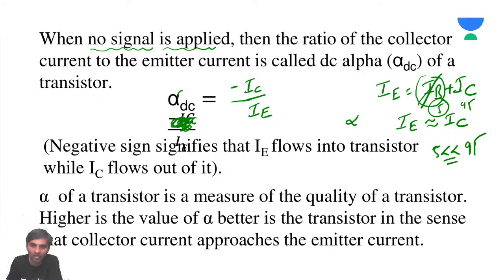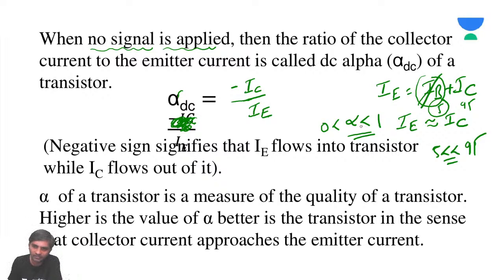So alpha ranges from 0 to 1. Less than 1 only, I have written. Is the point clear? So whenever IC becomes IE, then alpha becomes 1.